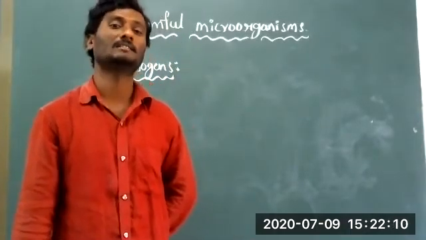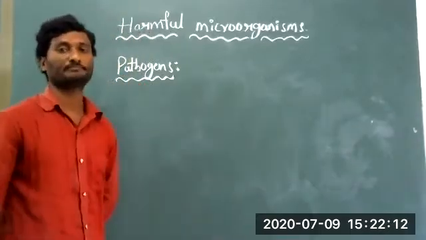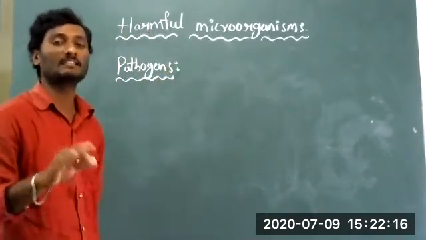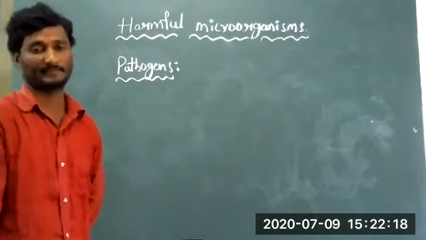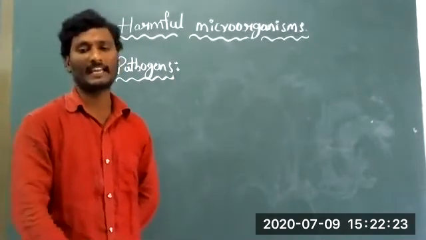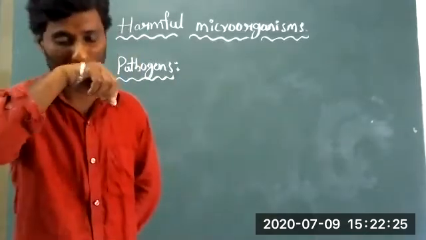With the help of pathogens, we are getting several types of diseases.